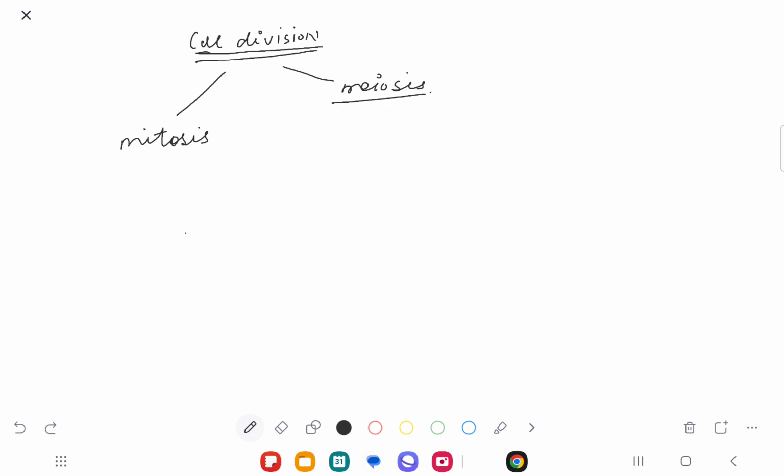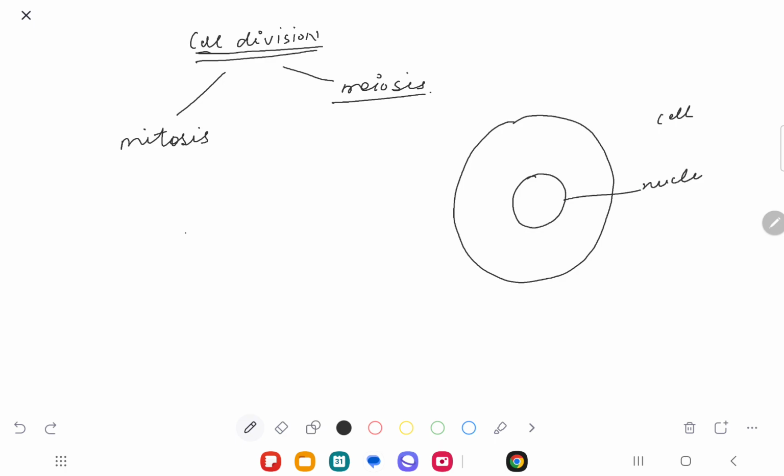So here, what are we going to understand today? That in cell division, what exactly happens? There are several steps in cell division. See, this is a cell. No matter what kind of cell, this could be an animal cell or a plant cell, every cell undergoes cell division. Every cell has a center that you call a nucleus, isn't it? Right?